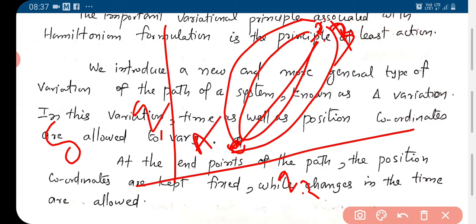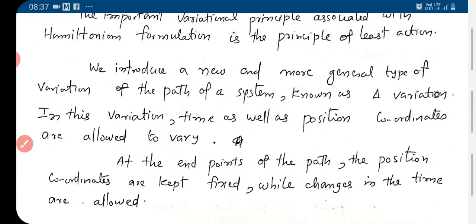it is a variation of the coordinates. There is no variation in the time. The time and the position coordinates at the endpoints are the same. Okay. So that is the delta variation. Now the del variation we are considering.